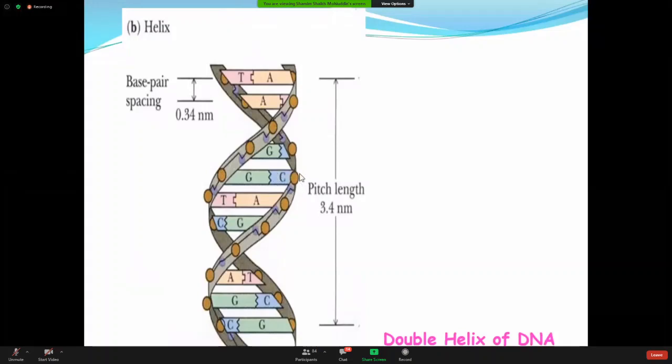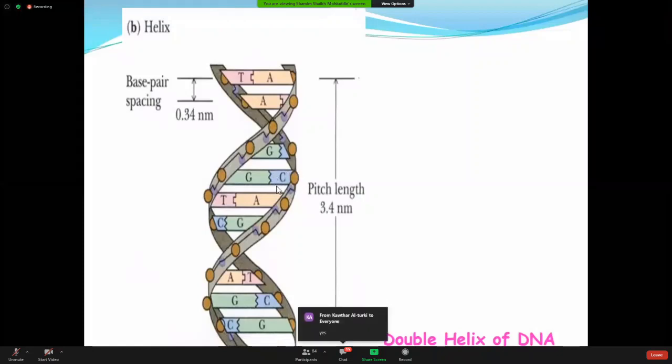Just have a look at this particular picture. You can see I am moving my pointer. This is a nucleotide.